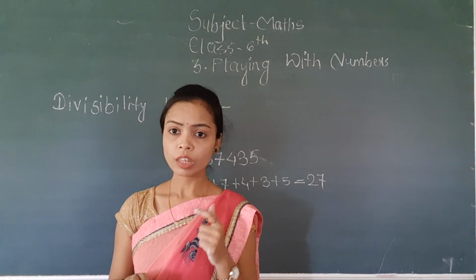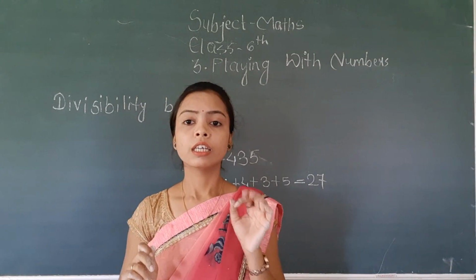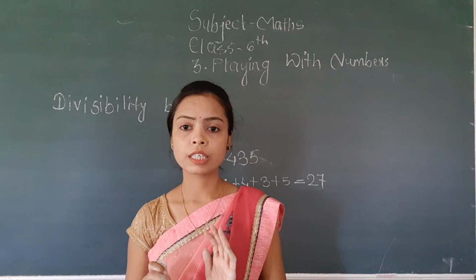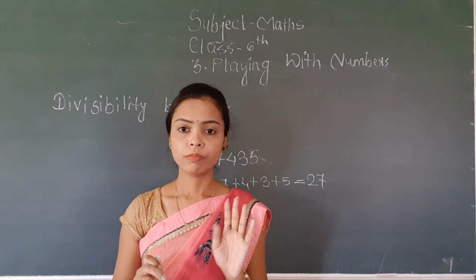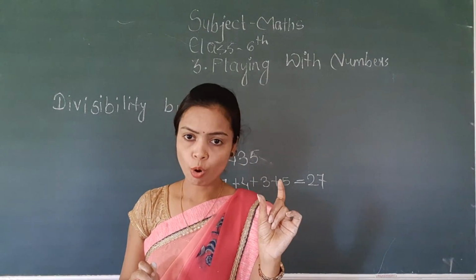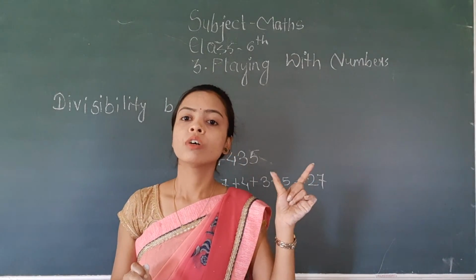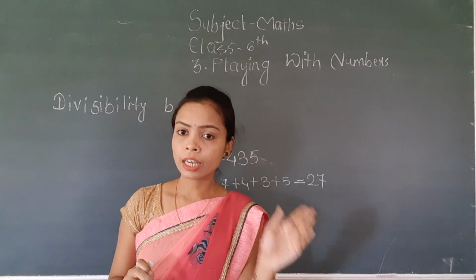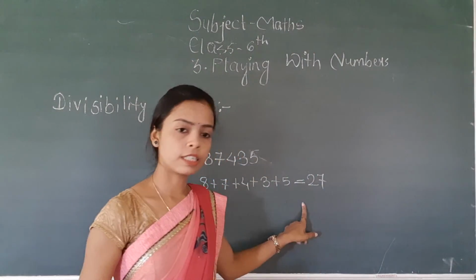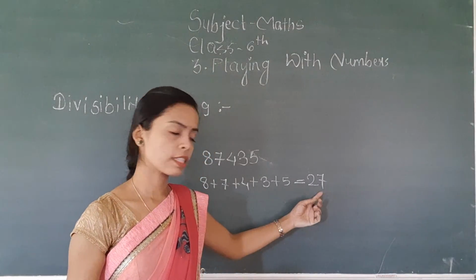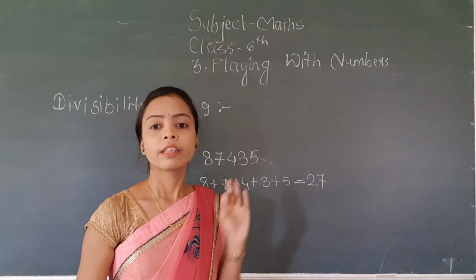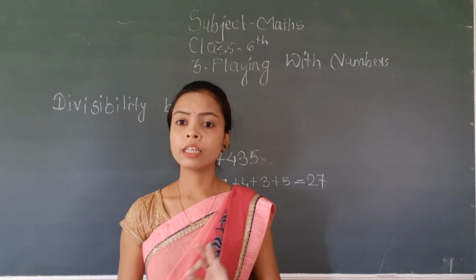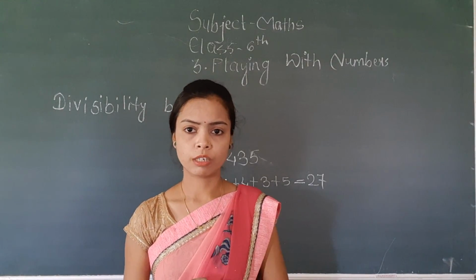Now divisibility by 9 is: if the sum of the digits of the given number is a multiple of 9, that means दिए गए नंबर के सारे digits का sum is a multiple of 9, then we say that the given number is divisible by 9.